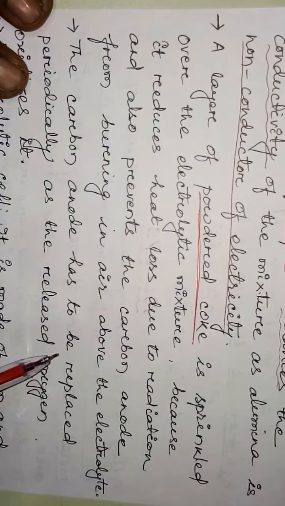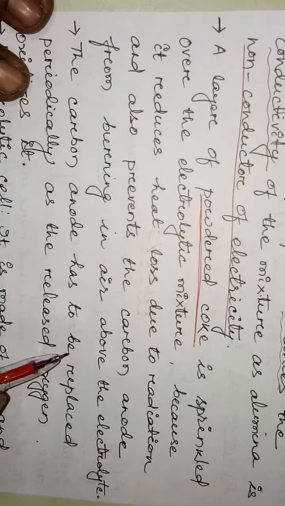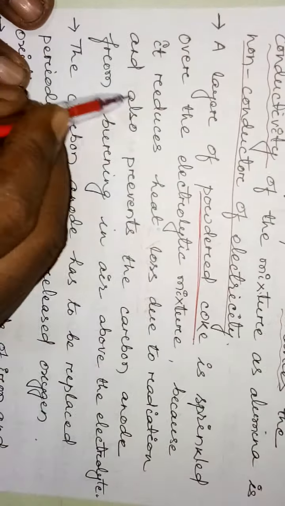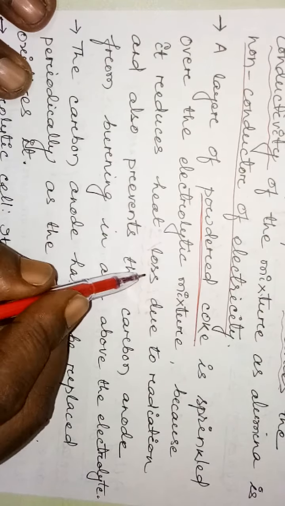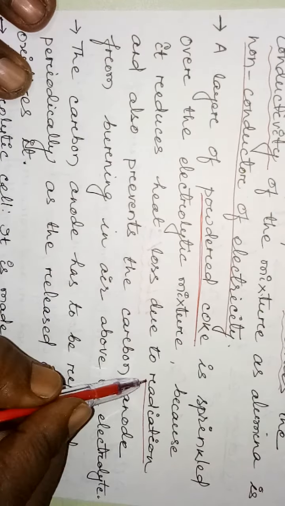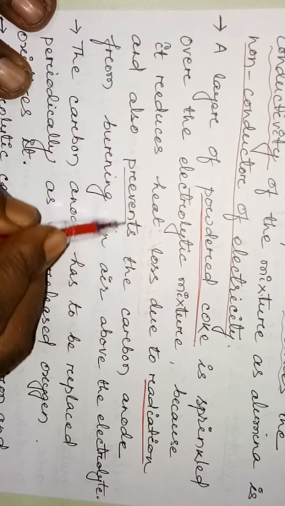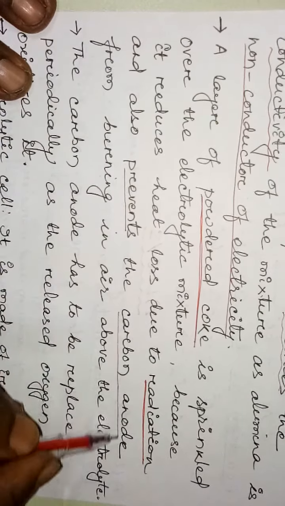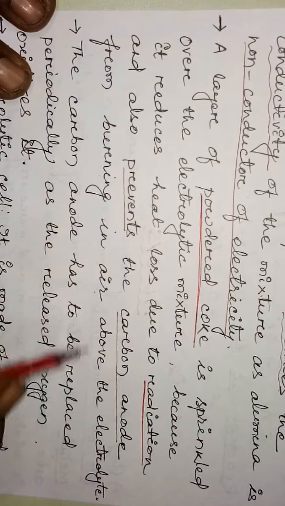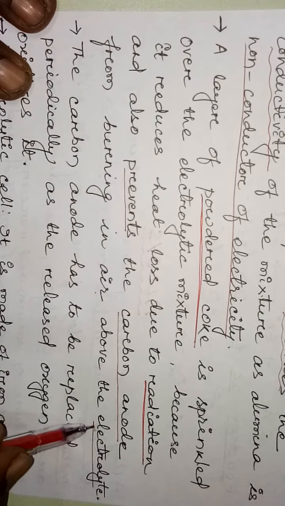A layer of powdered coke is sprinkled over the electrolytic mixture because it reduces heat loss due to radiation and also prevents the carbon anodes from burning in air above the electrolyte. Understood?